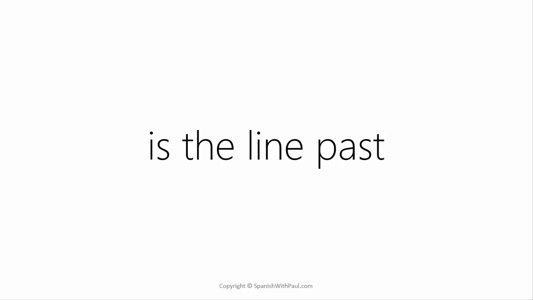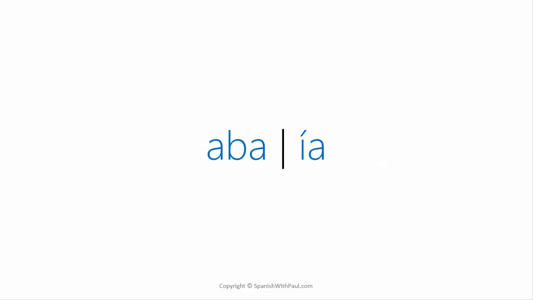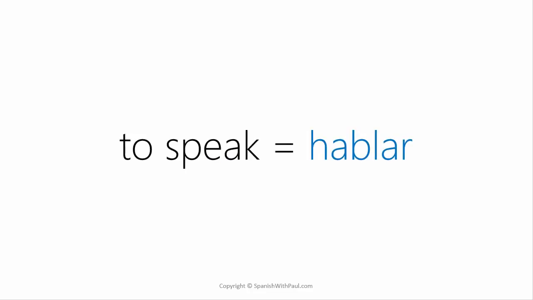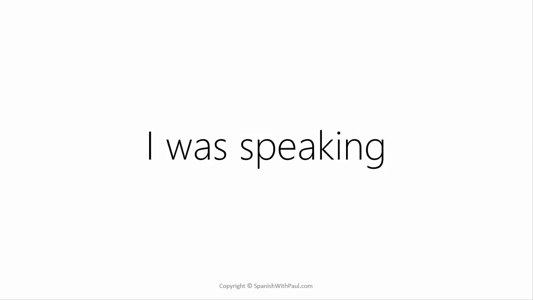Now, we have two key sounds for creating this tense. If it's an AR verb, it goes to aba, and if it's not an AR verb, it goes to ía. So we have aba or ía. Those are the two key sounds. Let's take an example word, hablar, which is to speak. So what we want to express is I was speaking.